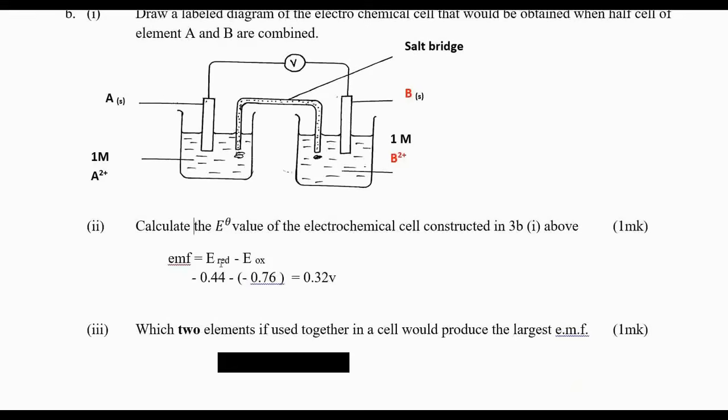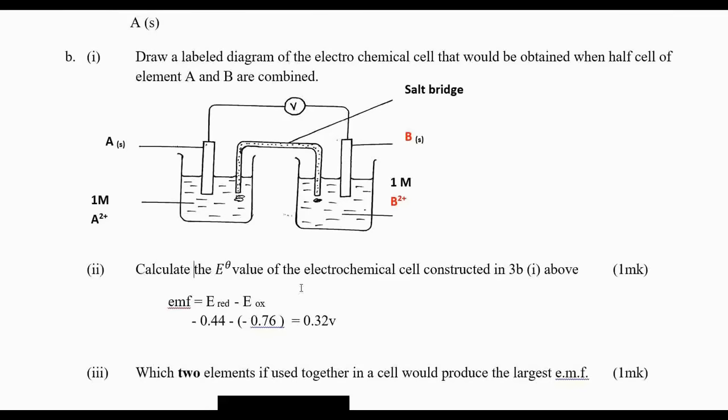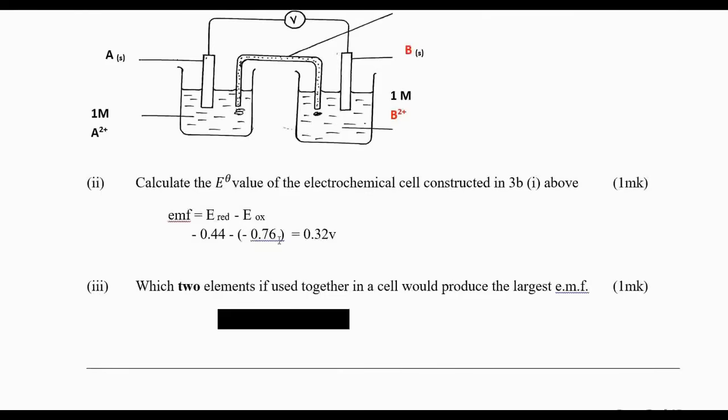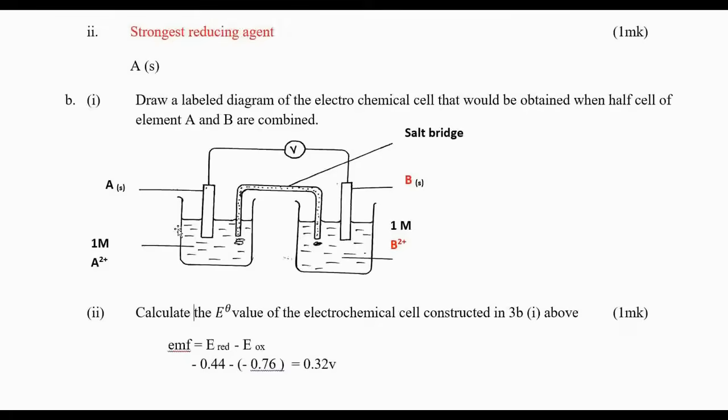The EMF is equal to E standard of reduction minus E standard of oxidation, you should know this formula. It means that you must know which element is undergoing oxidation and which one is undergoing reduction. That's something you must know. Therefore here, you go back to A and B.